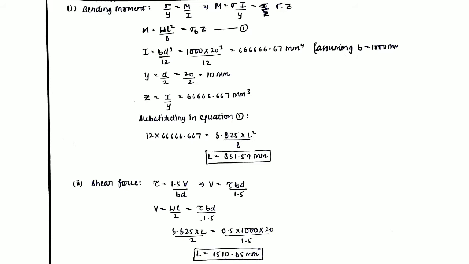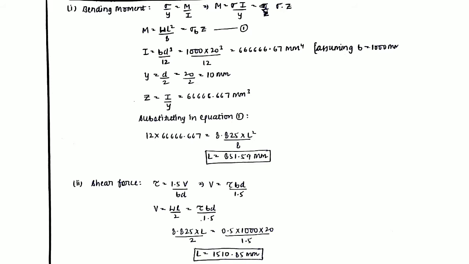Now moving on to the shear force criteria, tau is equal to 1.5 V divided by BD from the concepts of SOM. We very well know this. From this V can be written as tau BD divided by 1.5. Just remember these values directly because these will be used in every particular case in the coming slides.